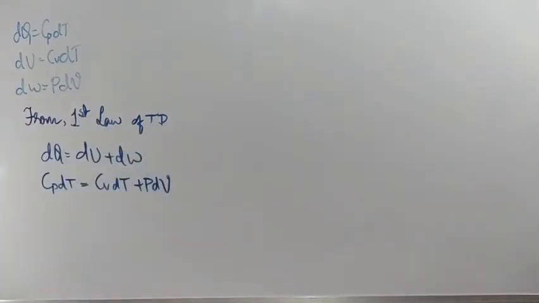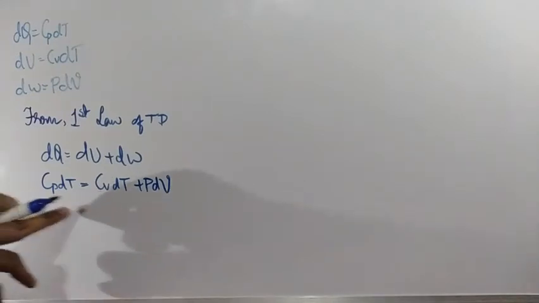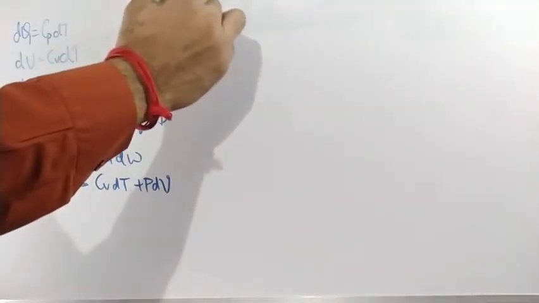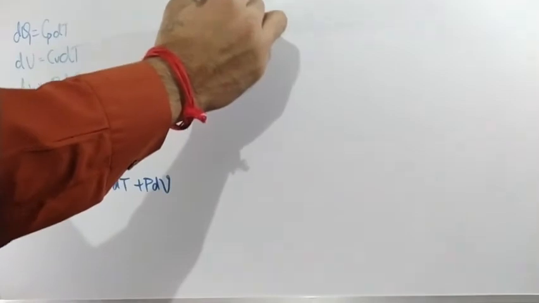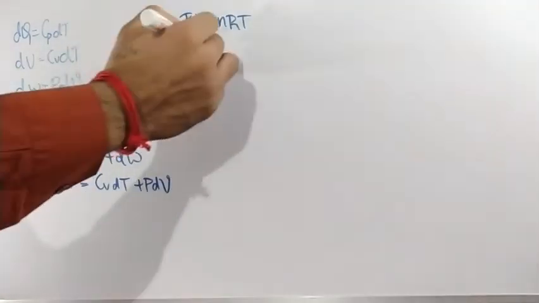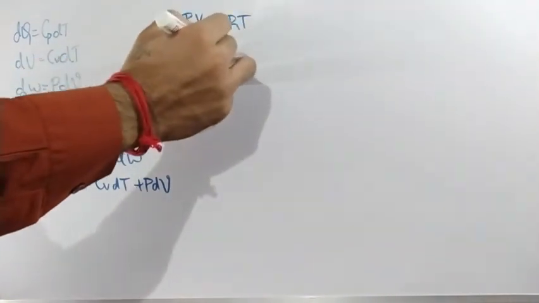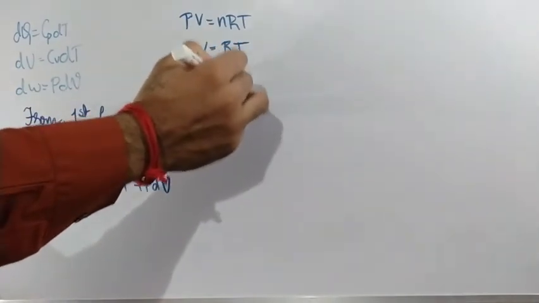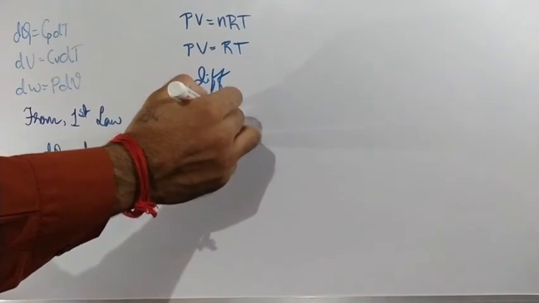Clear? So now here we are having the term PdV. Listen, what is the equation for ideal gas? We have PV is equal to nRT. For 1 mole, we can write PV is equal to RT. If I differentiate this, I can write PdV is equal to RdT.